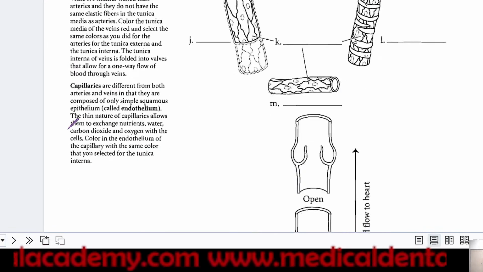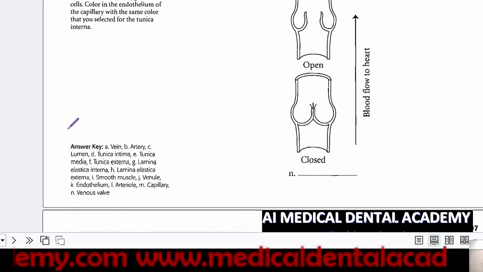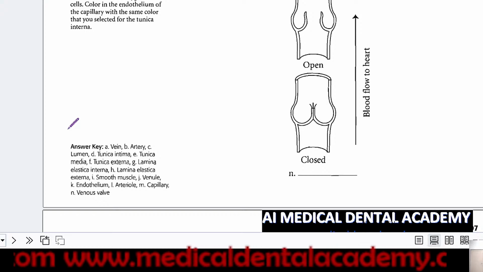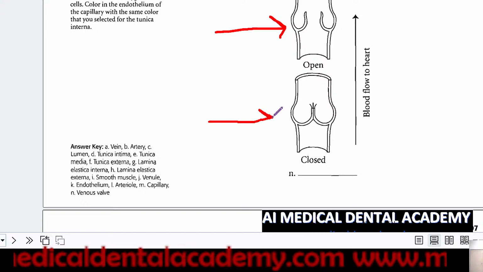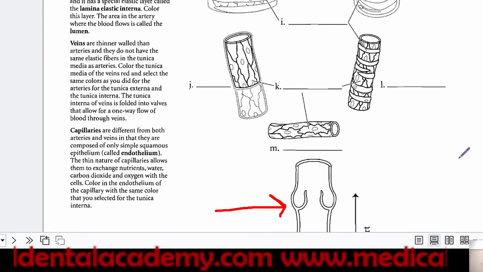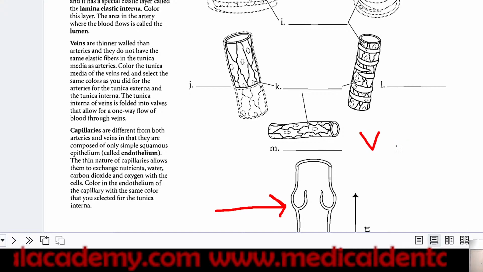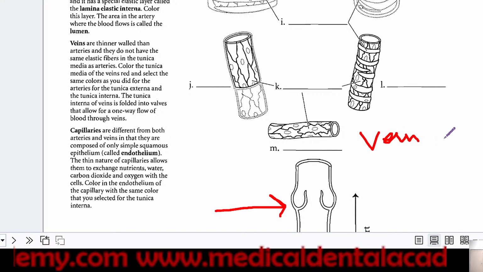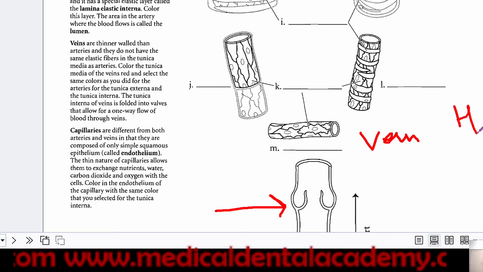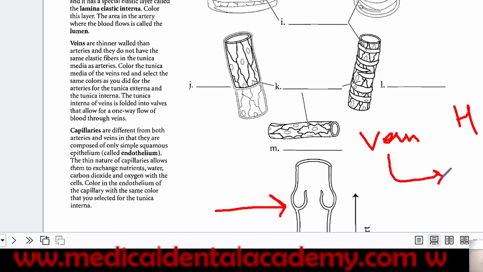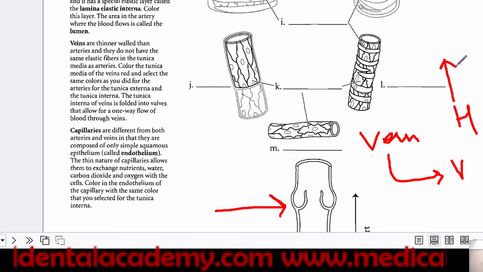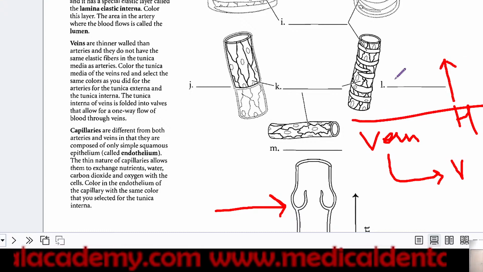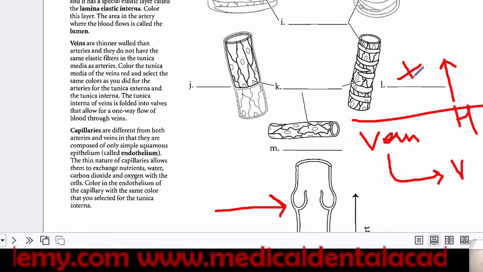Different vessels have different overviews. This is the overview of veins. They have valves in them. Basically, all the veins which are below the level of the heart have valves, and above the level of the heart they don't have valves.